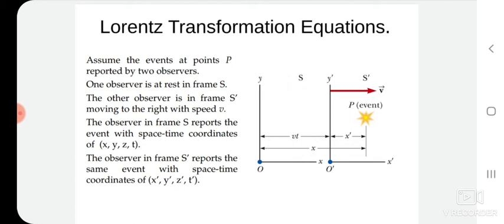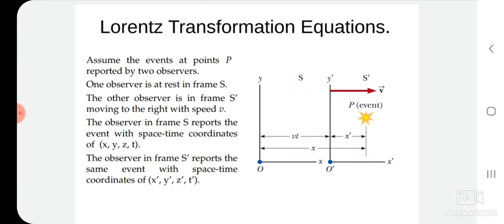Consider two frames of reference, S and S prime, having origins O and O prime. System S prime is moving with a constant velocity v relative to system S along the positive x direction. There is no variation along y as well as z.